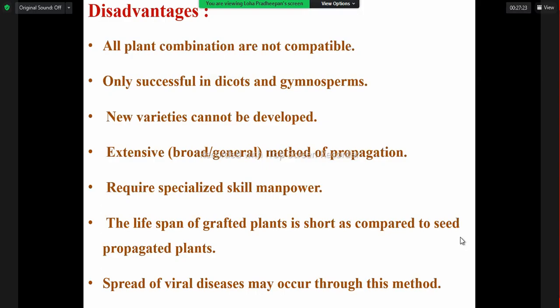But for this method, to join the cambium of the rootstock and scion, that skill is needed. So specialized skilled manpower is required compared to cuttings. The lifespan of a grafted or vegetatively propagated plant is short compared to a seed propagated plant.